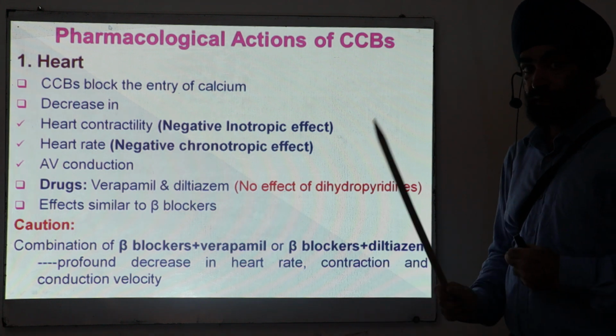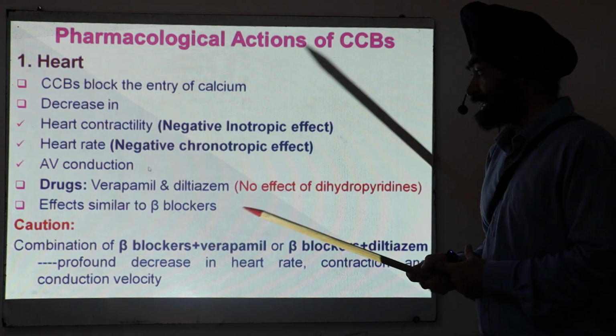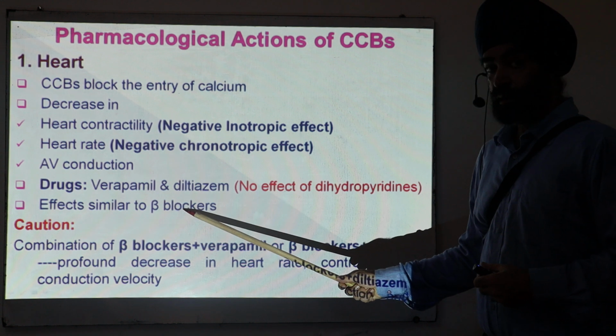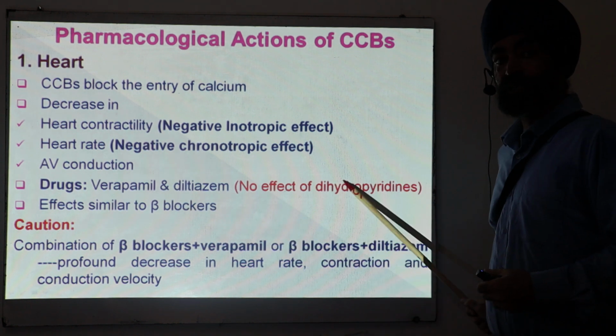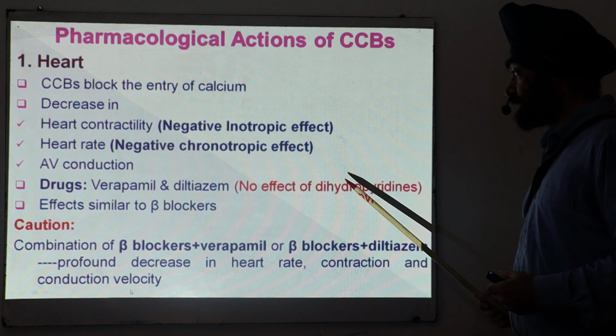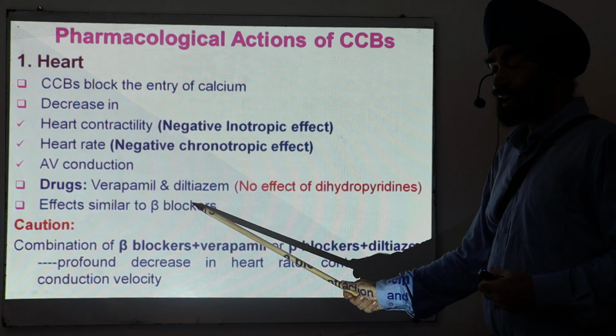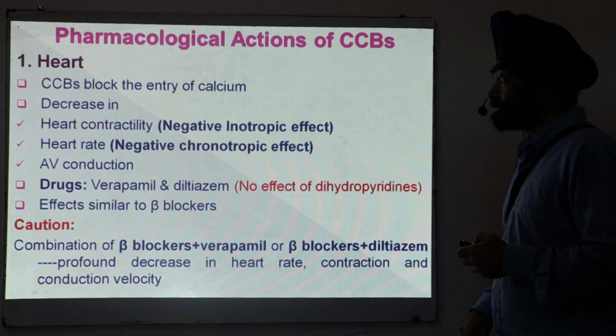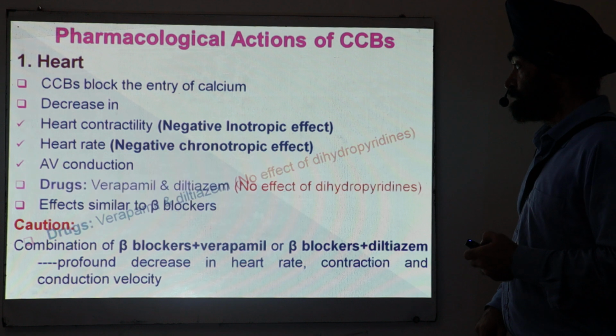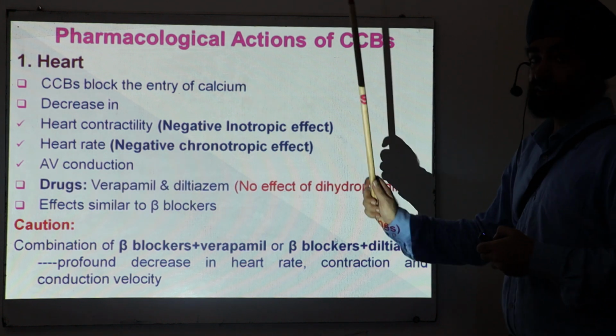But I will tell in the subsequent slides, the combination of beta blocker and dihydropyridine is a very useful combination. Okay, this one and this one. Reason: this one has a heart blocking activity, not this one. I will discuss this in the next slide. Now, so you understand the effect on the heart.